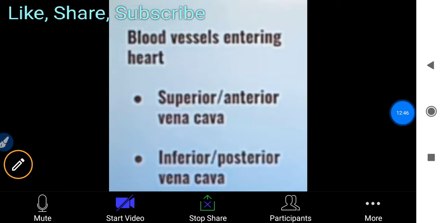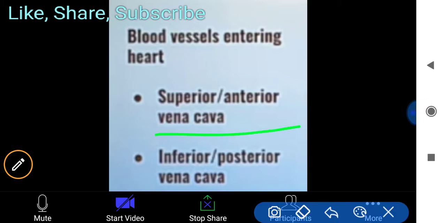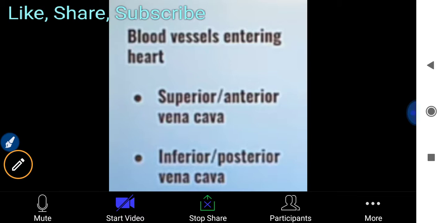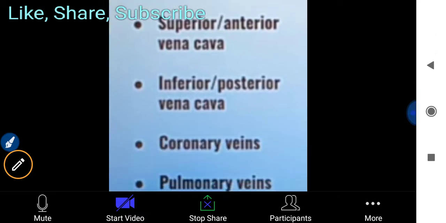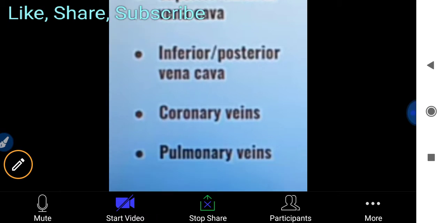When you see the structure, blood vessels entering the heart. When you see the structure of the heart, one is the superior or anterior vena cava. Whenever these vena cava are present, they always enter the blood. So these are entering the heart. Next is the inferior or posterior vena cava, then coronary veins, and then pulmonary veins.